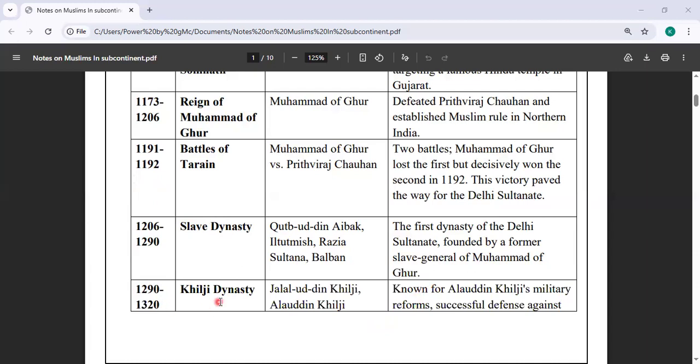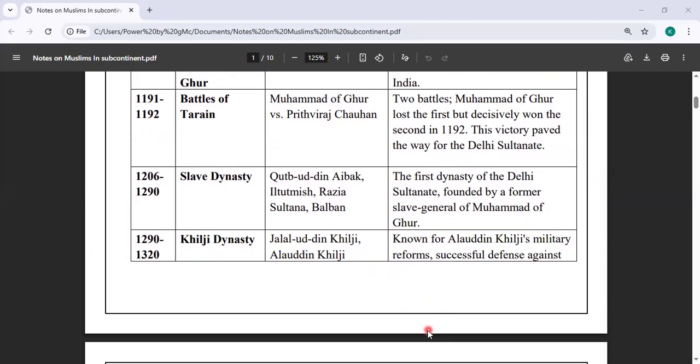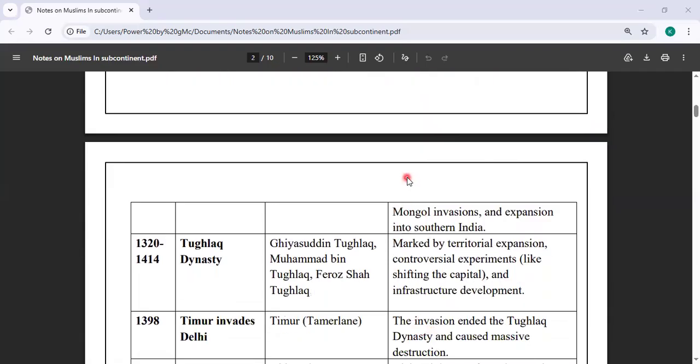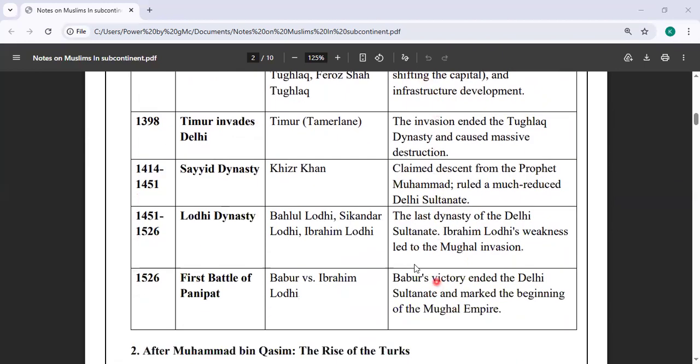Then 1290 to 1320, we have the Khalji dynasty. Jalaluddin Khilji and Alauddin Khilji are the dominant personalities, known for Alauddin Khilji's military reforms, successful defense against the Mongol invasions, and expansion from north to south. Then we have the Tughlaq dynasty: Ghiyasuddin Tughlaq, Muhammad bin Tughlaq, Firoz Shah Tughlaq. They're all influential personalities. They are famous for controversial experiments like shifting the capital from one place to another, and for infrastructural development like urban development.